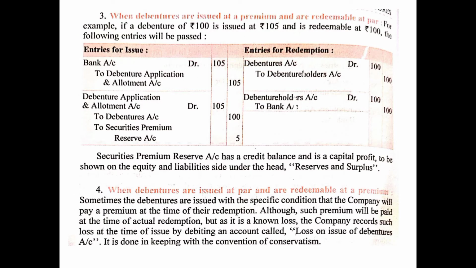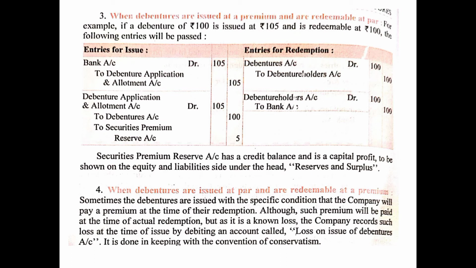Moving ahead with case number 3, when debentures are issued at a premium and are redeemable at par. For example, if a debenture of rupees 100 is issued at 105 and is redeemable at 100, the following entries will be passed. As we know, debentures can be redeemed at par or at premium. So in both the cases there will be 3 possibilities. When the debentures are redeemed at par, they may be issued at par, premium or discount. When the debentures are redeemed at premium, they may be issued at par, premium or discount. So this is the third case, when the debentures are issued at a premium but are redeemed at par.